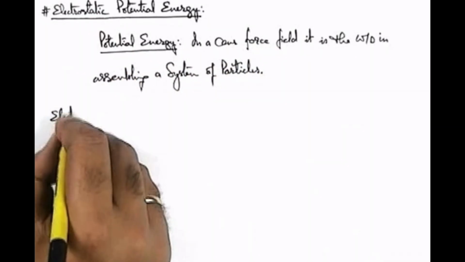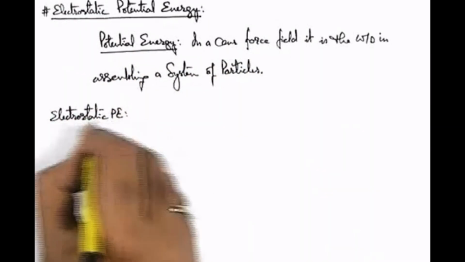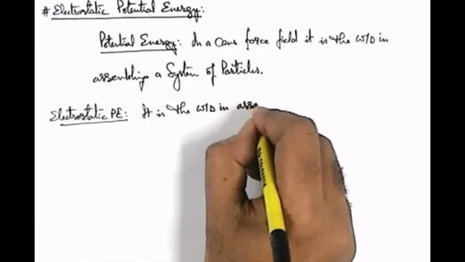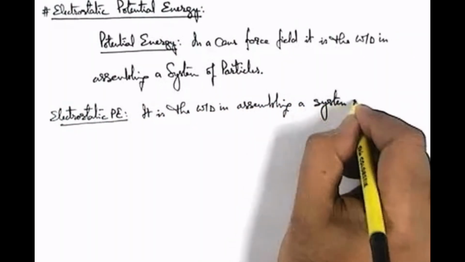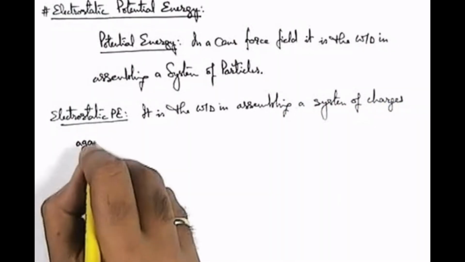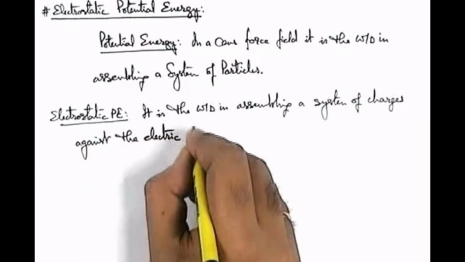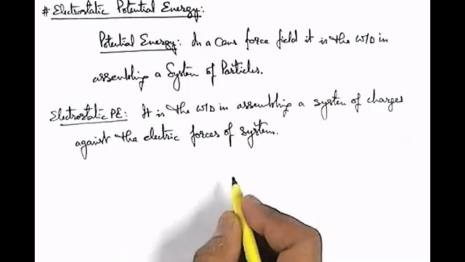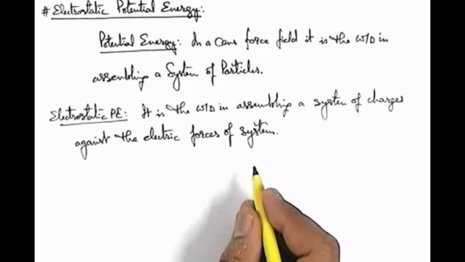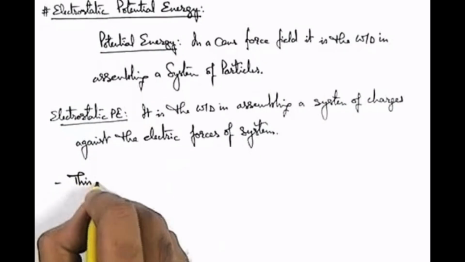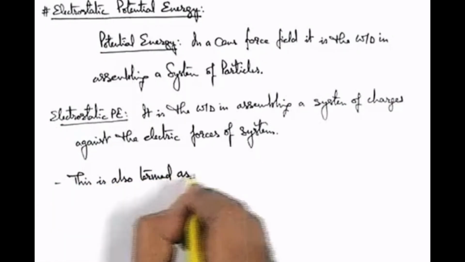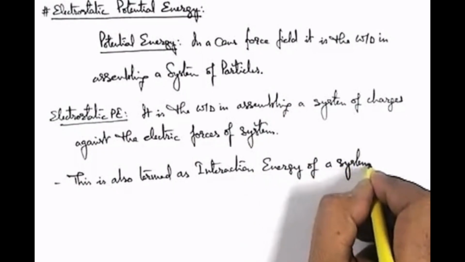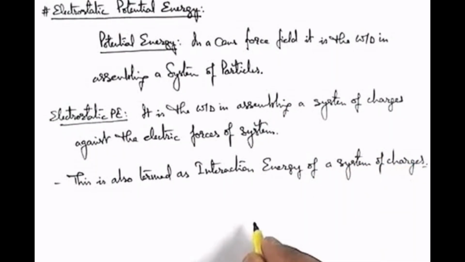Now let's define what we mean by electrostatic potential energy, which is defined for a system of charged particles. So we can simply state that it is the work done in assembling a system of charges or charged particles against the electric forces of the system. So whatever we do in assembling the system, that total energy supplied in doing work will be stored in form of electrostatic potential energy of the system. About this electrostatic potential energy, we can write that this is also termed as interaction energy of a system of charges, because it was basically the work done against the interaction forces of the charges.